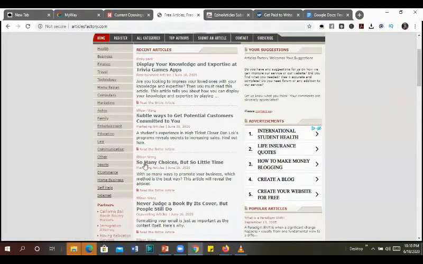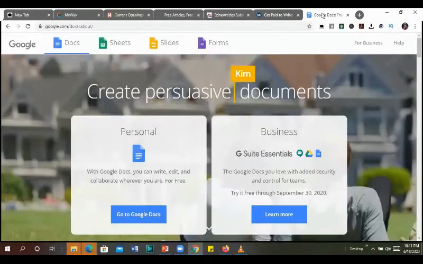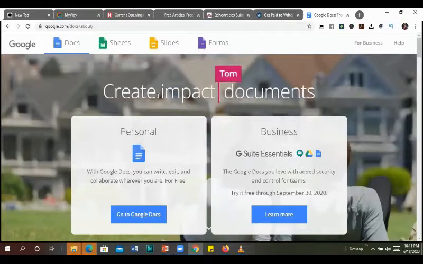I'll also be sharing the amazing tool you can use to repost your articles, and this is through using Google Docs.